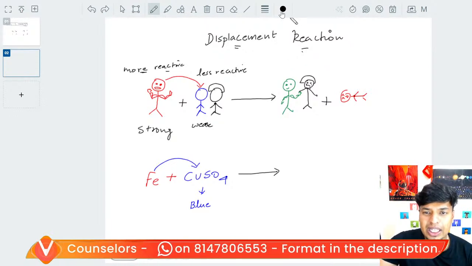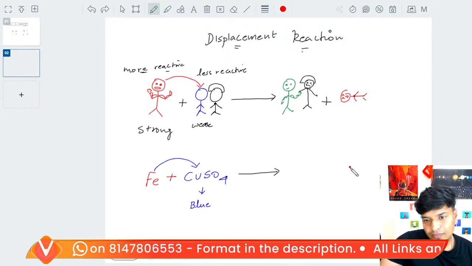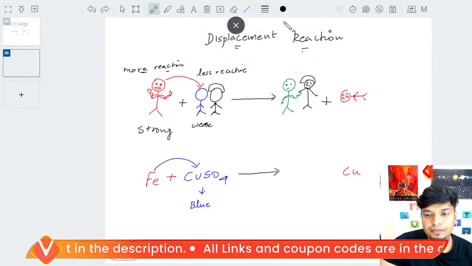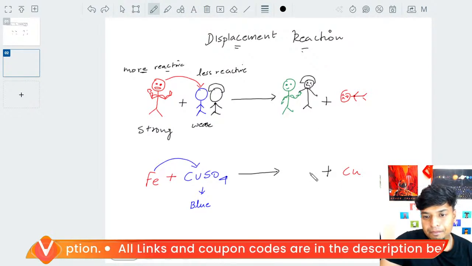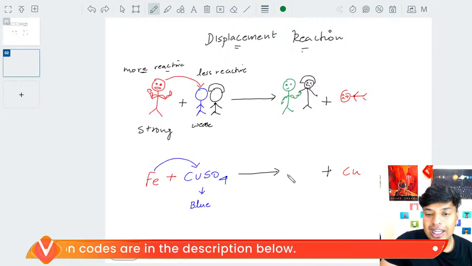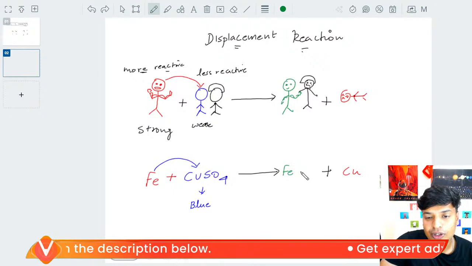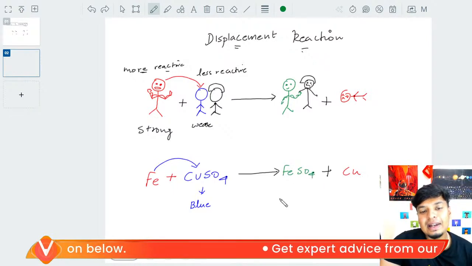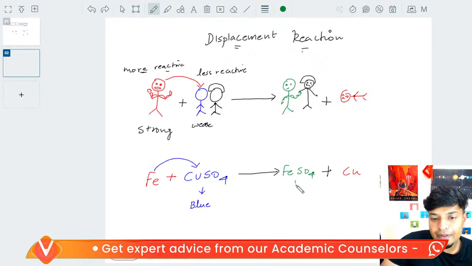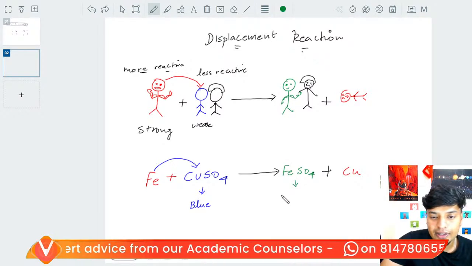So copper will be kicked. Okay, copper will be kicked. And what is formed? A green colored solution called FeSO4. Ferrous sulfate is formed here. What is formed, guys? Ferrous sulfate, which is green in color.